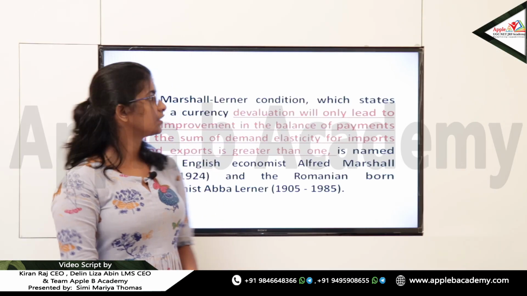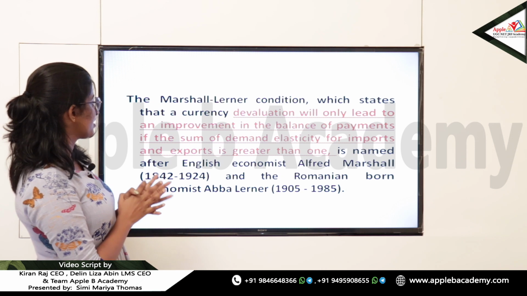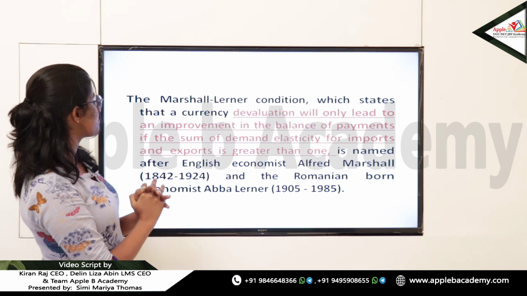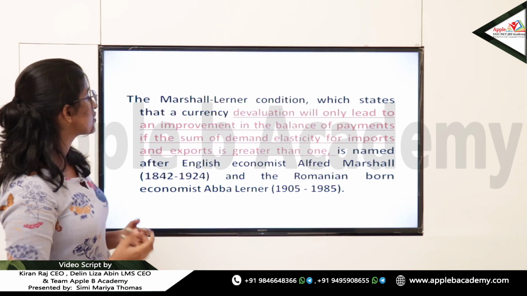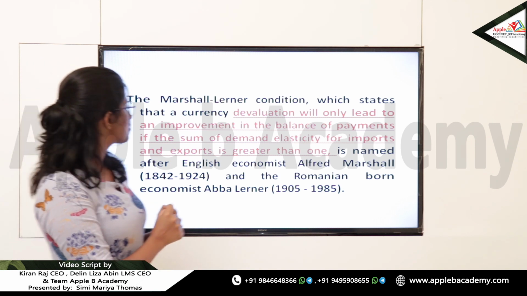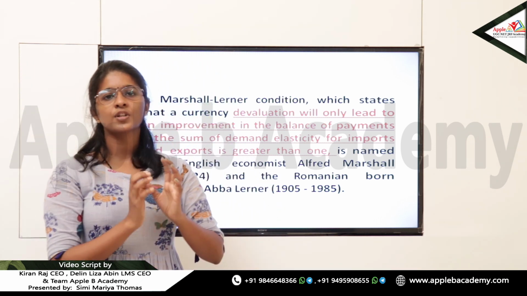Okay. Now, the Marshall-Lerner condition states that a currency devaluation will only lead to an improvement in the balance of payment if the sum of demand elasticity for import and export is greater than 1. So this is like an exception to the normal scenario.